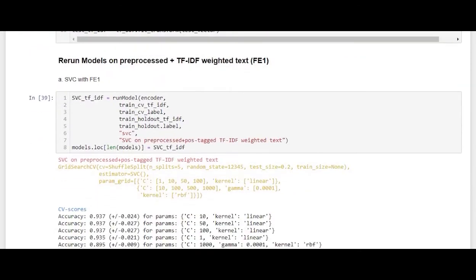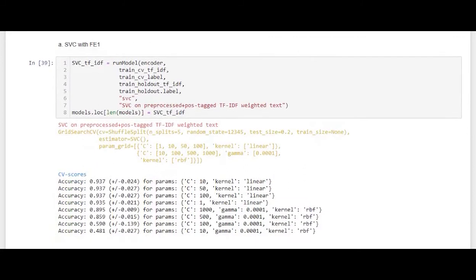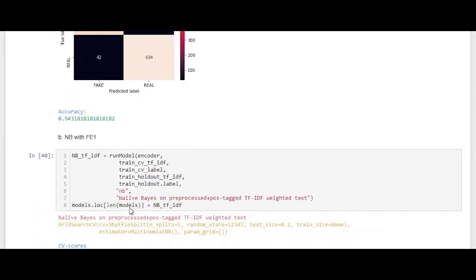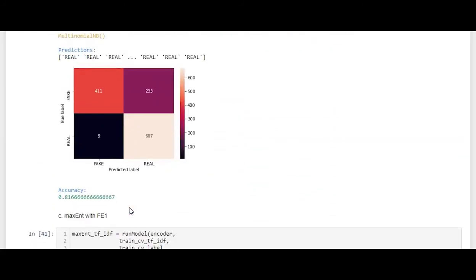The first model that we reran was support vector classifier. I'll directly show you the results. So this was the model. It gave us an accuracy of about 94.31%, which shows an increase in the accuracy. Second was naive Bayes. This model showed a decrease in the accuracy, so it is dropped from the further pipelining process.